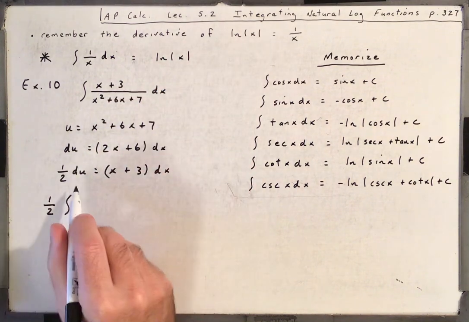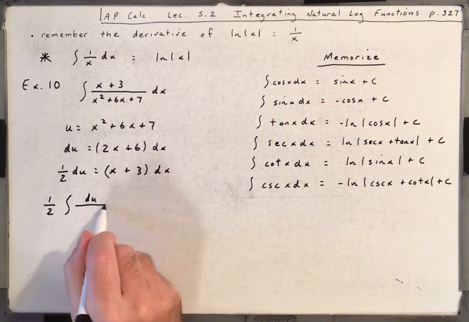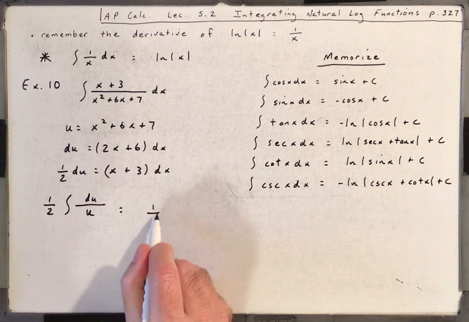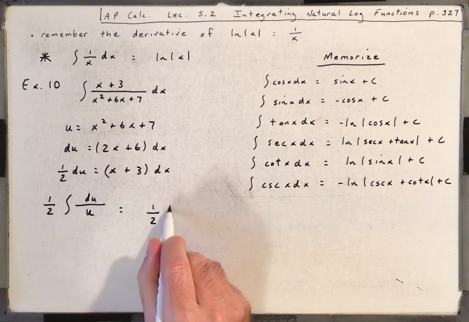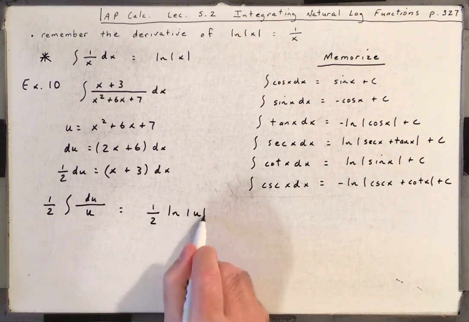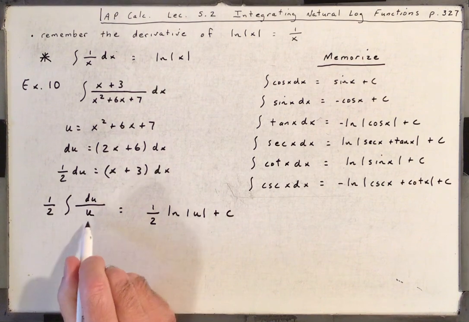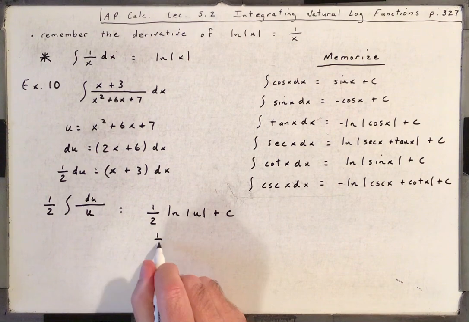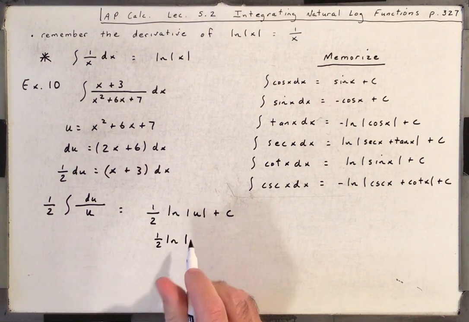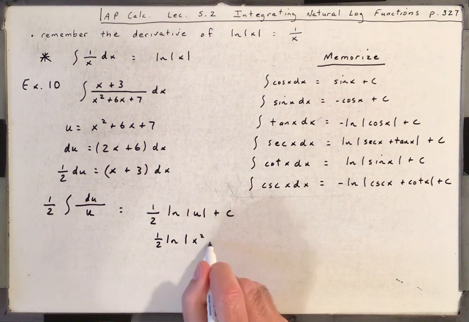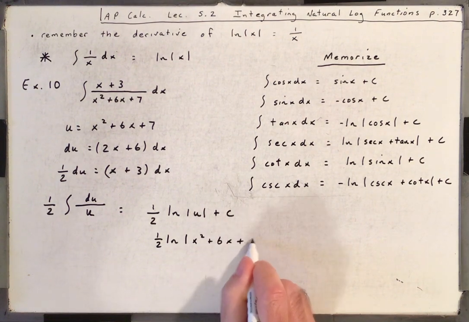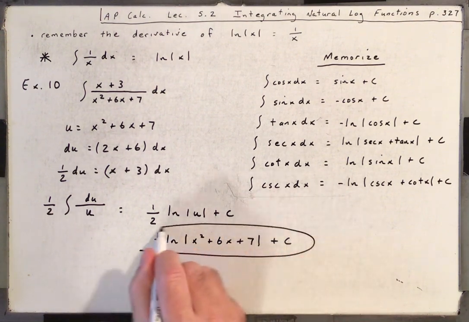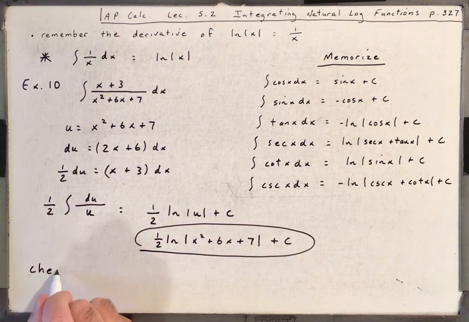So that's exactly what we need to be on top. x plus 3 times dx is now du, and the bottom is u. So we know that that is 1/2 times the natural log of the absolute value of u plus c. That's the antiderivative of du over u, or dx over x, right? So that's 1/2 times the natural log of the absolute value of x squared plus 6x plus 7 plus c.